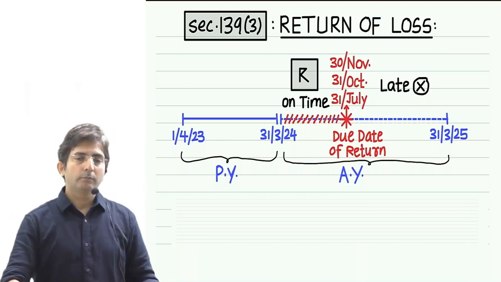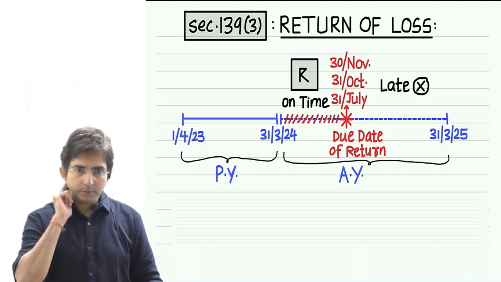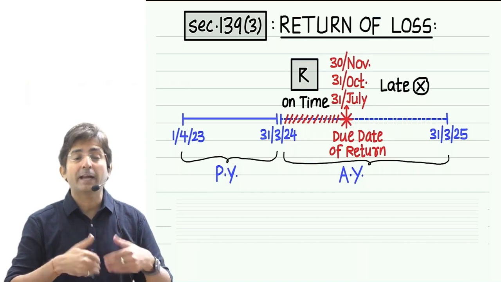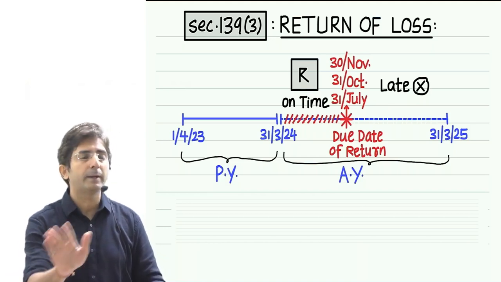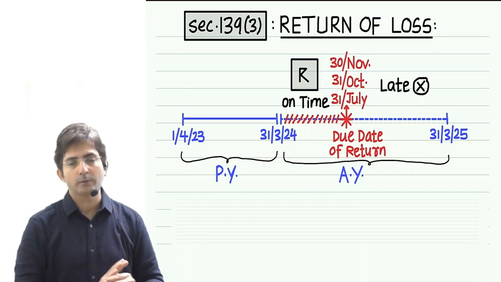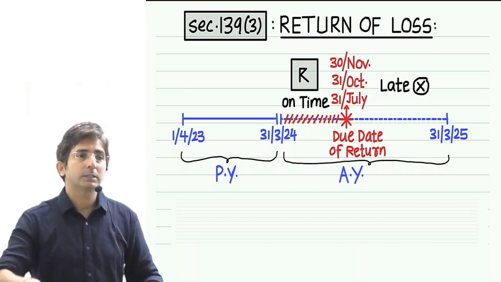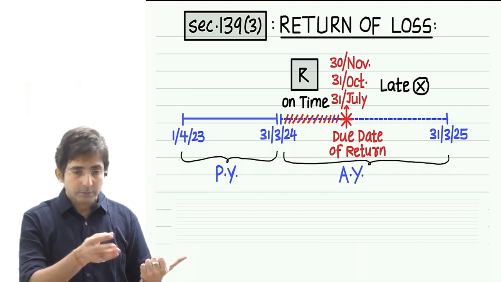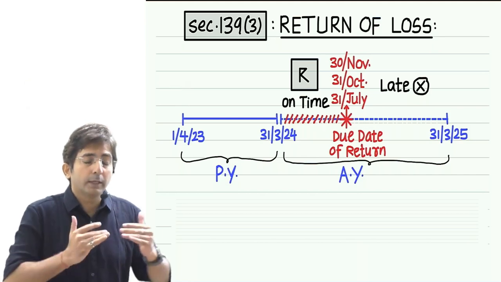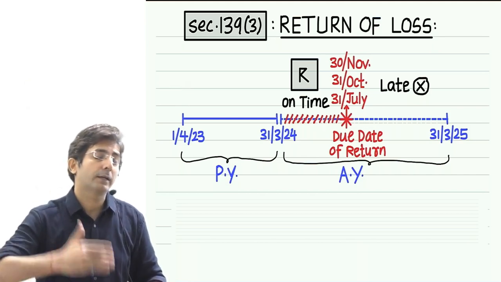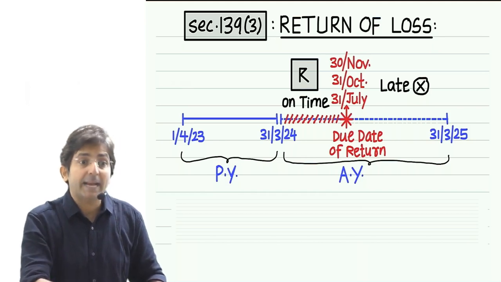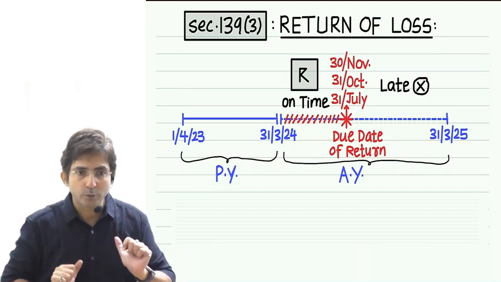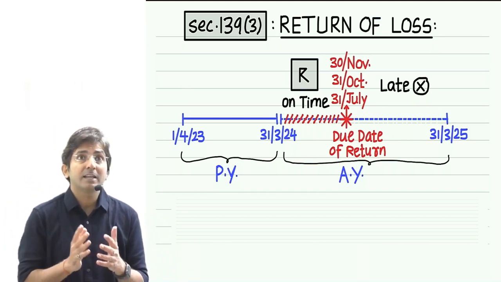Firstly, did you listen to what the exceptions are? House property loss and unabsorbed depreciation. If you wish to carry forward these two losses, even if your return is late, the government doesn't mind. They will allow you to carry forward. To understand the reason, you have to understand my previous reason. Why does the government expect you to file the return on time? Because they want to check as early as possible before the next year comes. Checking was the issue. But house property loss doesn't require much checking.